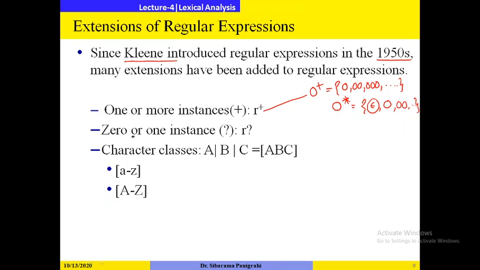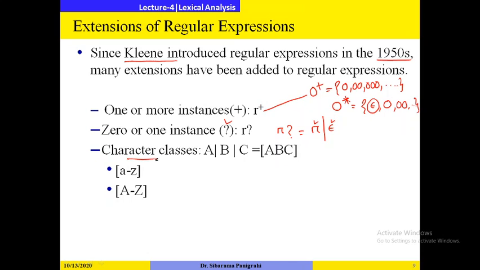Another one is 0 or 1 instances. Here we can use a question mark. So R question mark represents what? Either it represents R one time or it represents epsilon. So either R is present or it represents epsilon. That means R is absent.